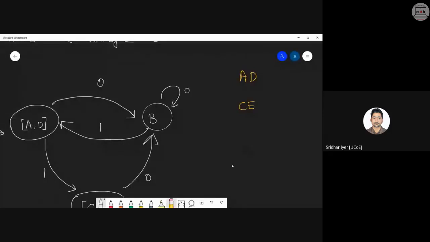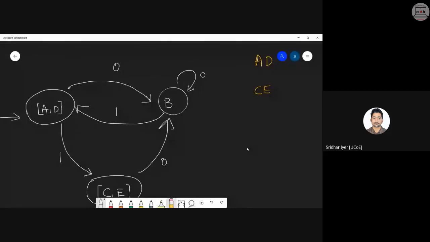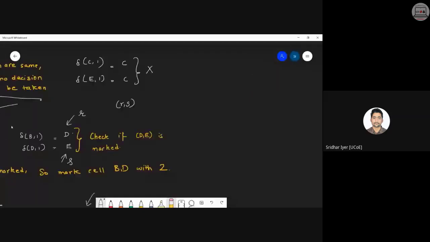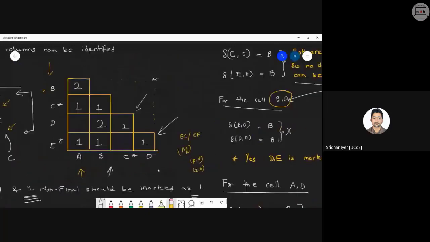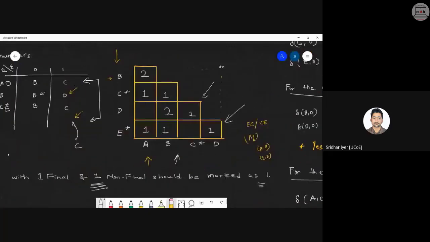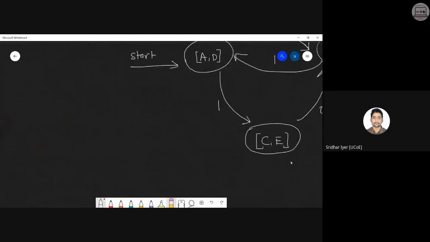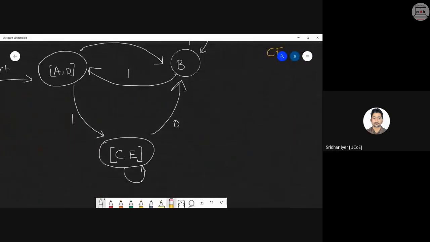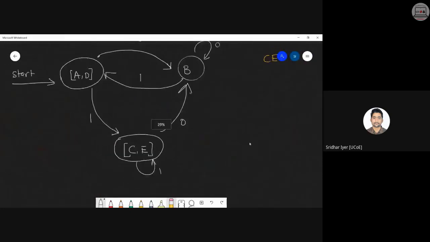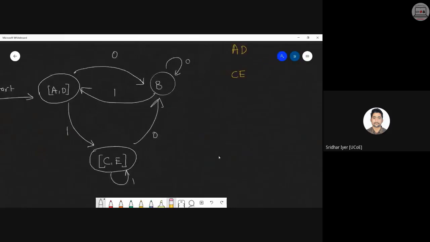I am having 5 transitions right now. One is left, I guess. Just check. AD on 0 is done, AD on 1 is there. Yeah, CE on 1 is left, right? Where is it going? Kindly check the table. C on 1 is going to C only. Okay. So there will be a self loop. Correct. So I just forgot to add the self loops. So you can see that it is 1 over here. Correct now? Thanks for letting me know.